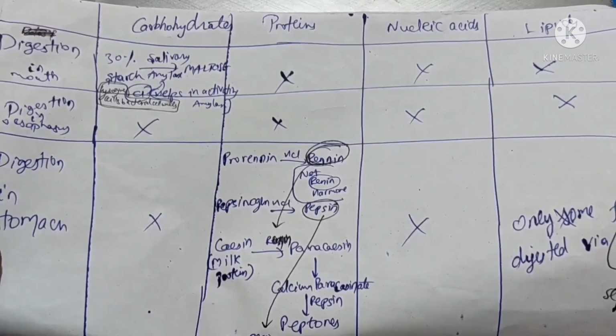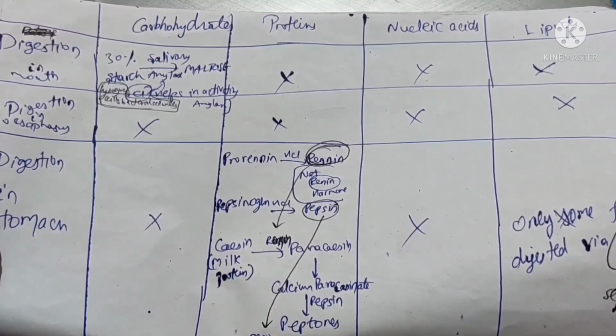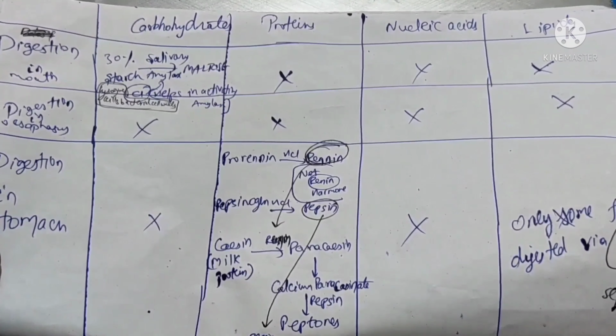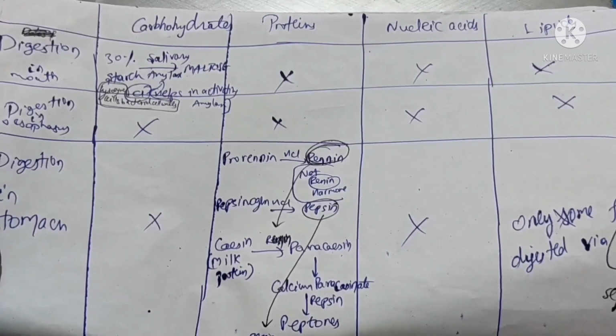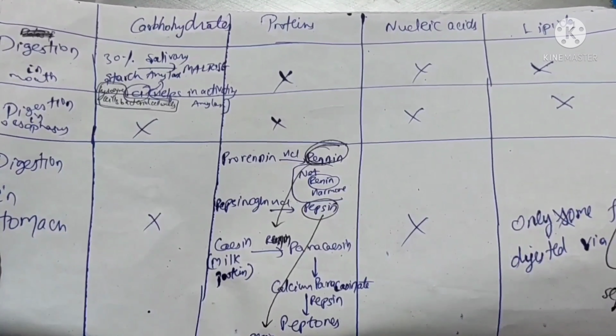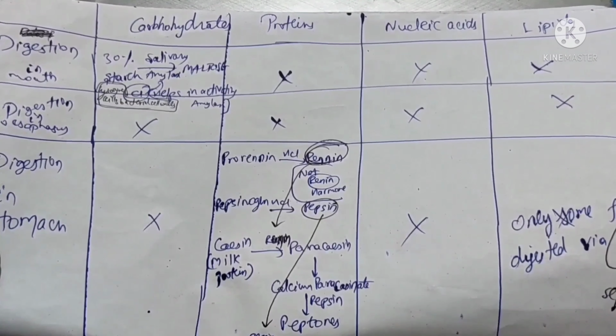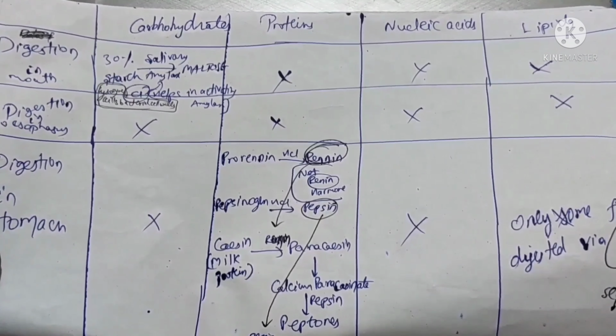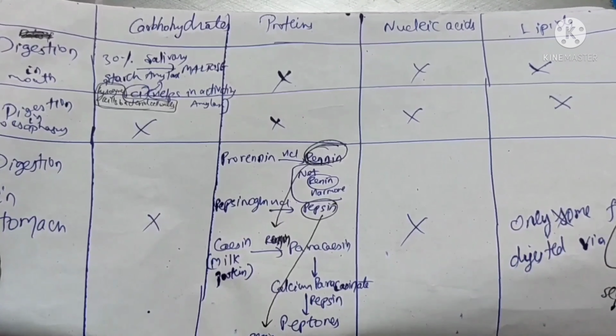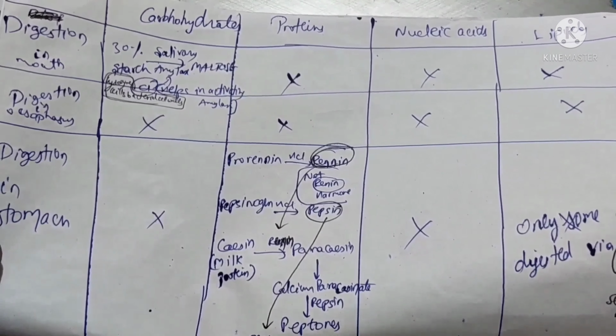So now let us start with what happens in the mouth. In the mouth, for proteins, nucleic acids, and lipids, no digestion occurs, but only carbohydrate digestion occurs. And that too, only 30% of the starch we take is converted into maltose with the help of the enzyme called salivary amylase, also called ptyalin. And then that's it. Next, let us go to the esophagus. In the esophagus, nothing occurs.